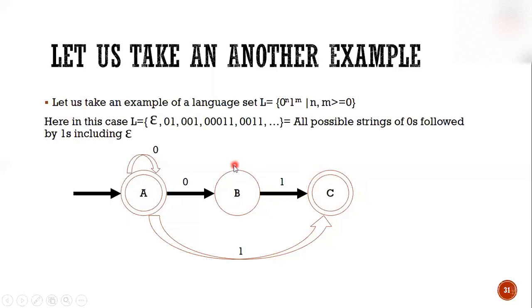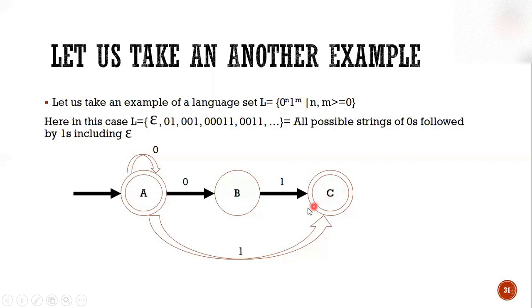Now C is final because n has some value and m has some value, which means that if we ignore the zeros, the smallest string will be 0 1. So by taking 0 and 1, we are reaching a final state C.